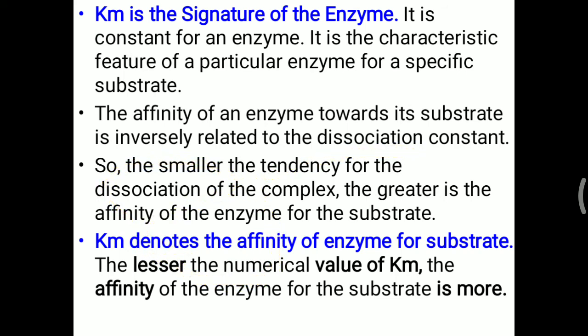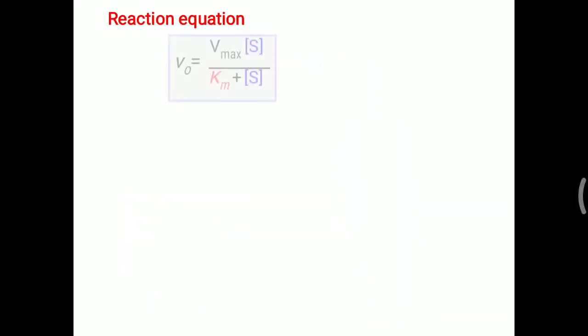Suppose two enzymes are present, and only one substrate is present. Which enzyme the substrate attaches to depends on the Km value. The enzyme with a low Km value has a high affinity for the substrate, so it attaches to the substrate. The enzyme with a high Km value will not attach to the substrate. Only if there is a higher concentration of substrate will this enzyme attach. Otherwise, a high Km value indicates low affinity of the enzyme towards the substrate. That is also an important thing about the Km value.